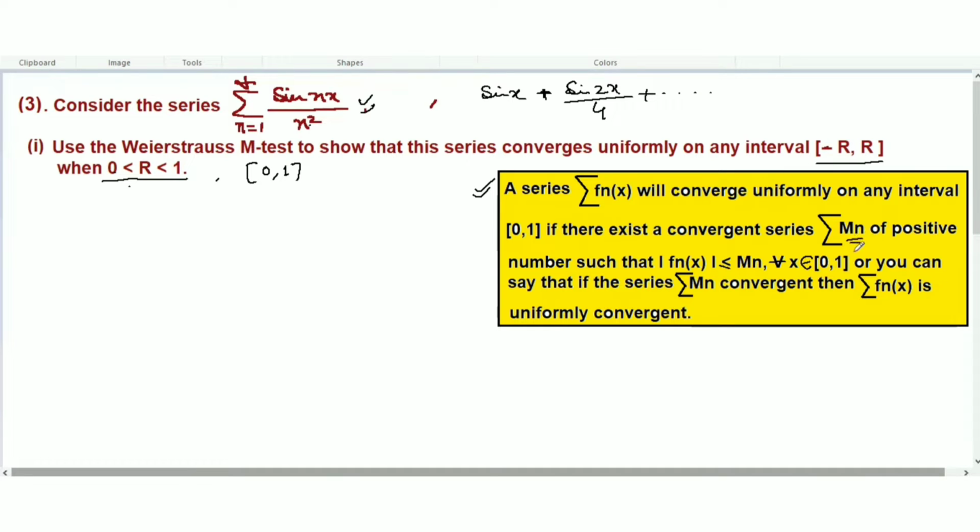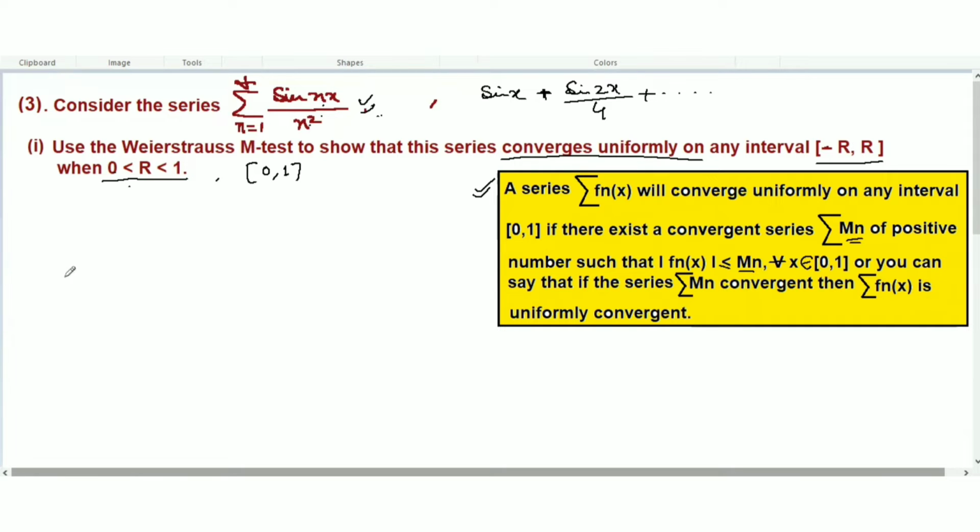We will create this Mn from the original fnx, of positive numbers, such that the absolute value of fnx should be less than or equal to Mn for all x belonging to 0, 1. Or you can say that if the series Mn is convergent, then the original fnx is uniformly convergent. And we have to prove that this series fn uniformly converges.